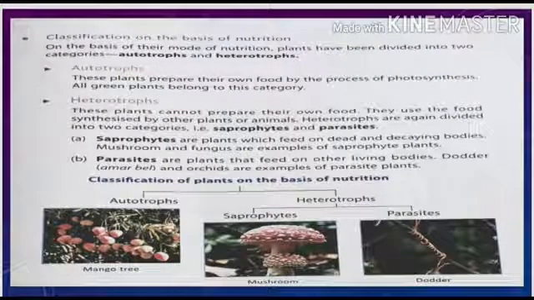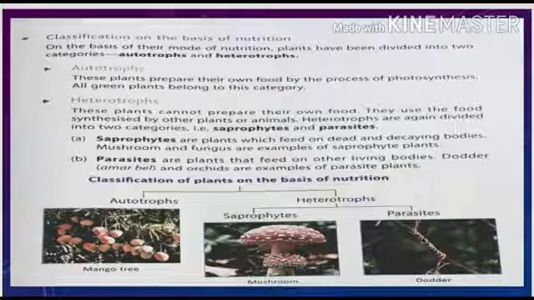Now we are going to the next category, classification on the basis of nutrition. On the basis of the mode of nutrition, plants have been divided into two categories, autotrophs and heterotrophs. Auto means self and hetero means dependent on others.